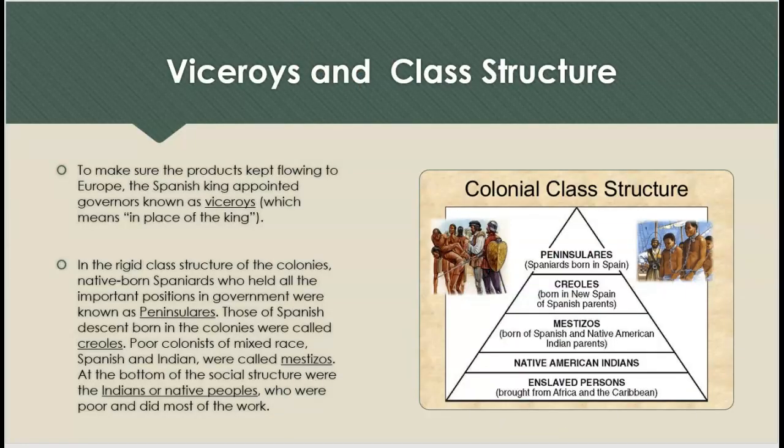Viceroys and class structure. To make sure the products kept flowing to Europe, the Spanish king appointed governors known as viceroys, which means in place of the king.